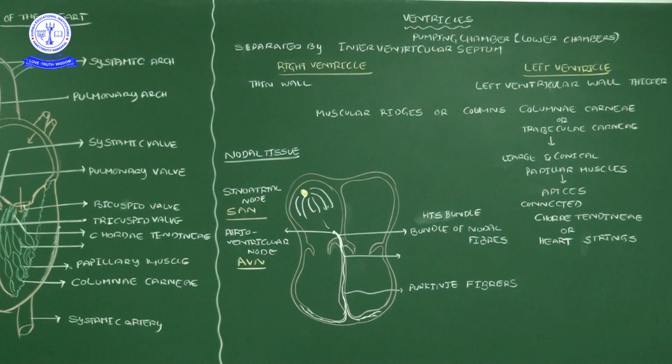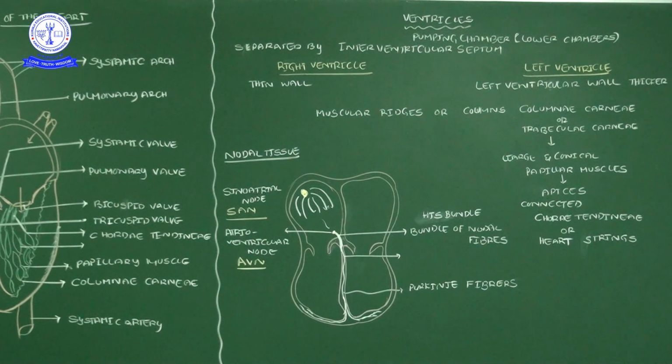Here I didn't show it. In the next video I will draw one more diagram, and at that time you will get some clarity. The sinoatrial node is located near the coronary sinus. Once I said that at the coronary sinus opening there is one valve, the Thebesian valve, correct? In the same place the sinoatrial node is there.